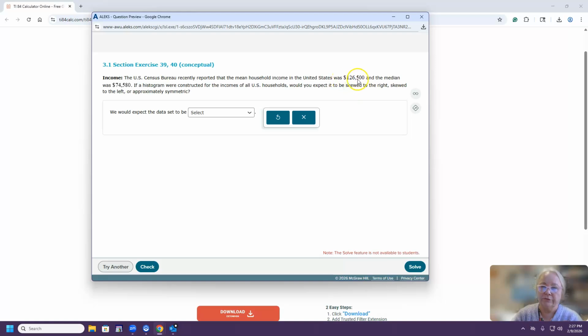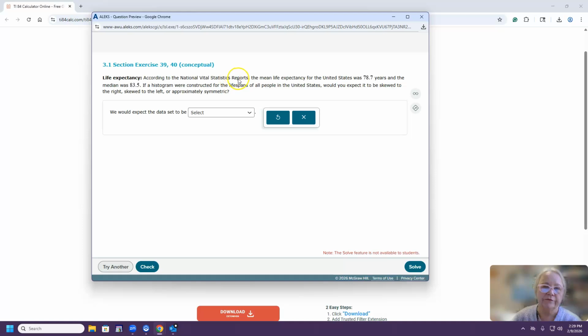This one definitely will be skewed to the right because the mean is on the right hand side over here if you imagine the number line, and the median is less than the mean, so we answer skewed to the right, and we check it's correct.